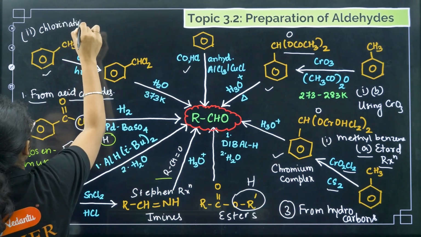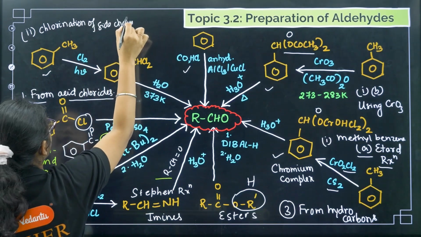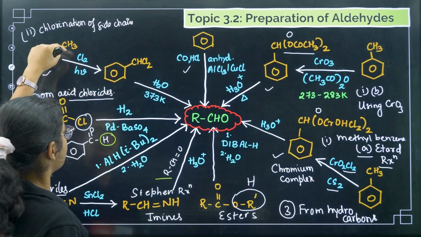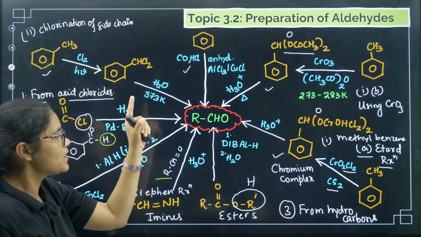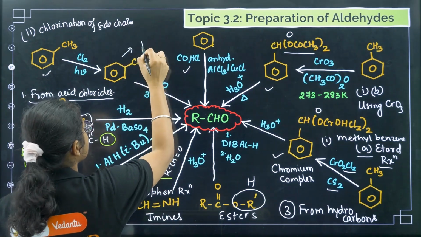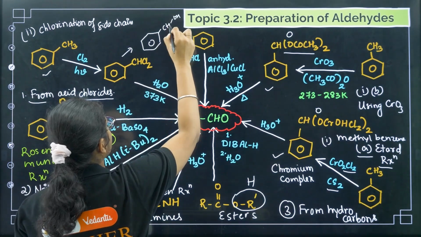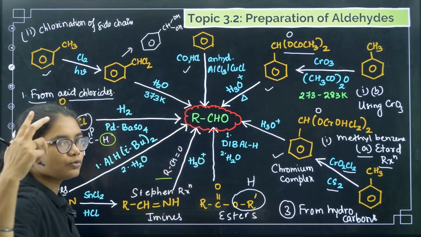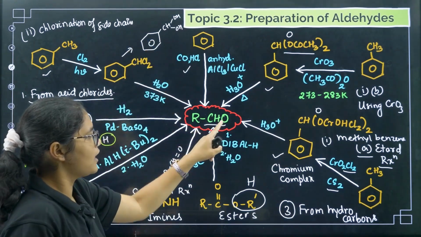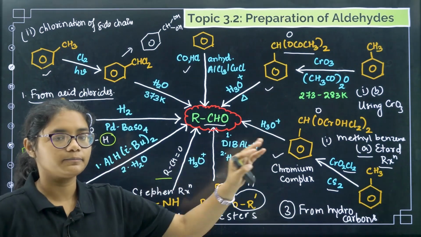Chlorination of side chain. First of all, you treat it with chlorine and light, H nu. Here 2 hydrogens will be replaced with 2 chlorine. Next you treat it with water. Here this CHCl2 group will get converted to CH with 2 OH groups. Now you know that on one carbon 2 OH groups are not stable, so there will be dehydration, and due to that we will get RCHO. This is the second method from your hydrocarbons.